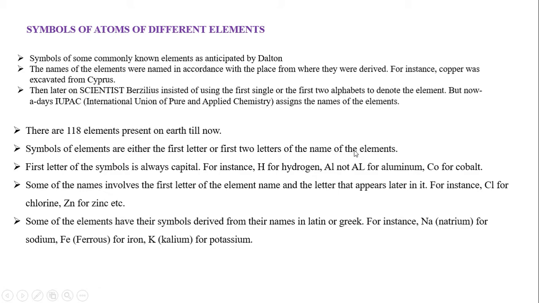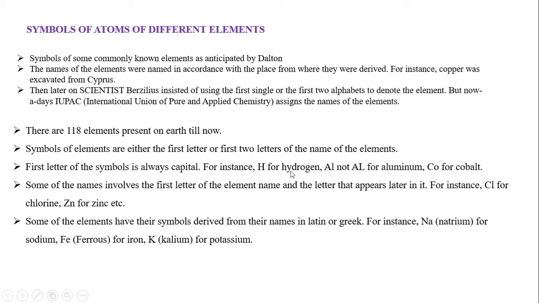It is very important to note that while writing the symbol of any element, the first letter should be capital and the second letter should be a small letter. Always the first letter of the symbol is capital and the second is in lowercase.